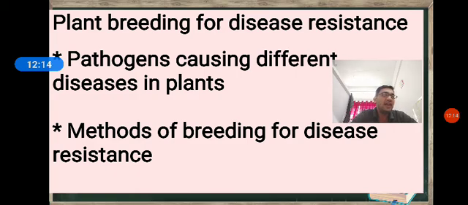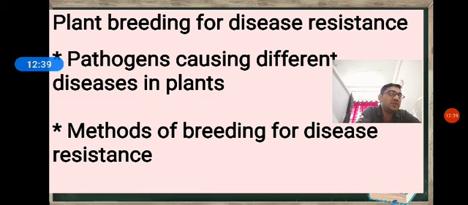In this method, a variety susceptible to disease is artificially crossed with a variety having disease resistance. The F1 generation hybrids are tested and selected for further investigation.